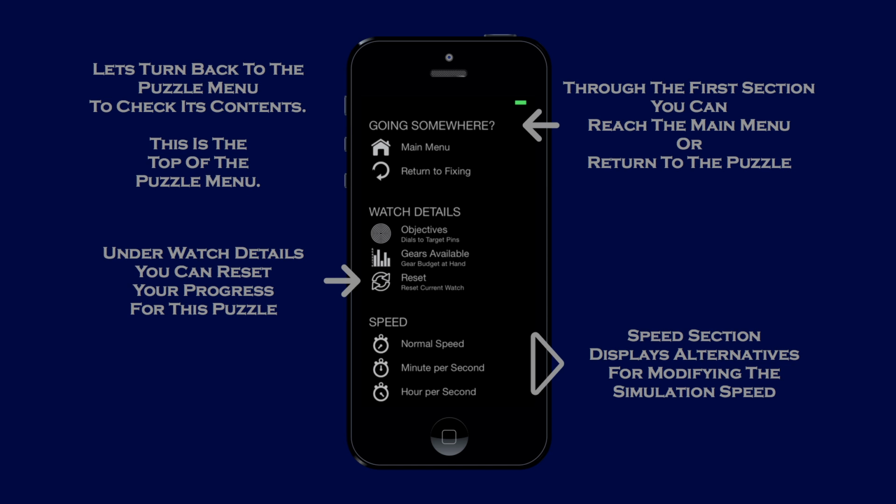Let's turn back to the puzzle menu to check its contents. This is the top of the puzzle menu. Through the first section, you can reach the main menu or return to the puzzle. Under the watch details, you can reset your progress for this puzzle. Speed section displays alternatives for modifying the simulation speed.